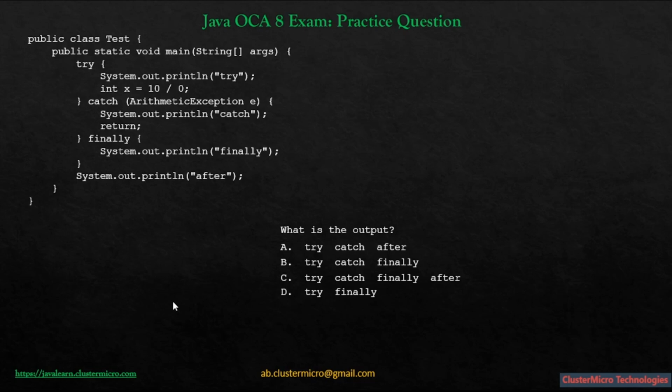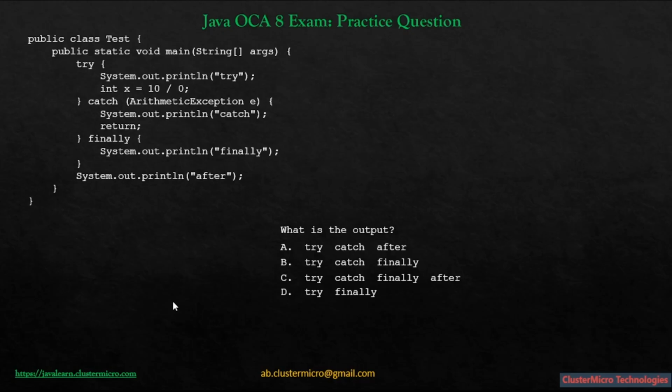So the practice question here, let's trace this step by step. We enter the try block, try is printed, then we hit the line int x equals 10 by 0. Integer division by 0 throws an ArithmeticException immediately. Everything after this line inside the try block is skipped. We never reach any code below it inside try. Java looks for a matching catch block. It finds catch ArithmeticException that matches exactly. We enter the catch block and catch is printed.